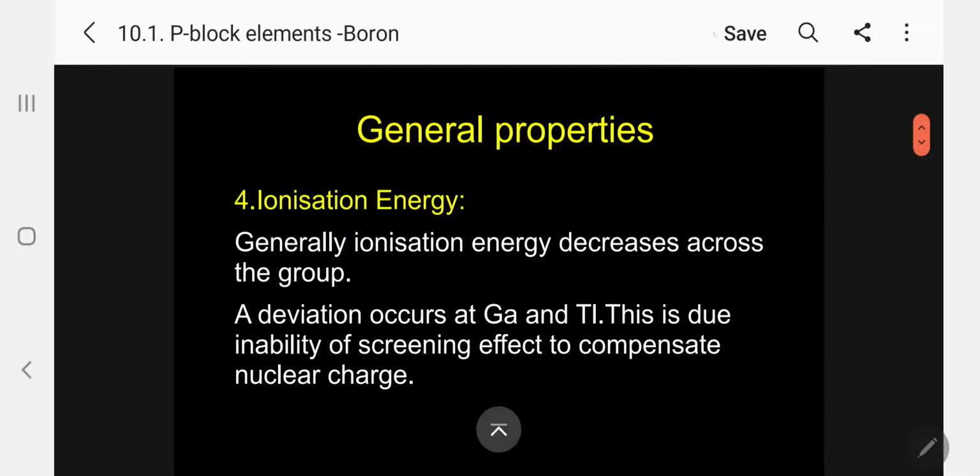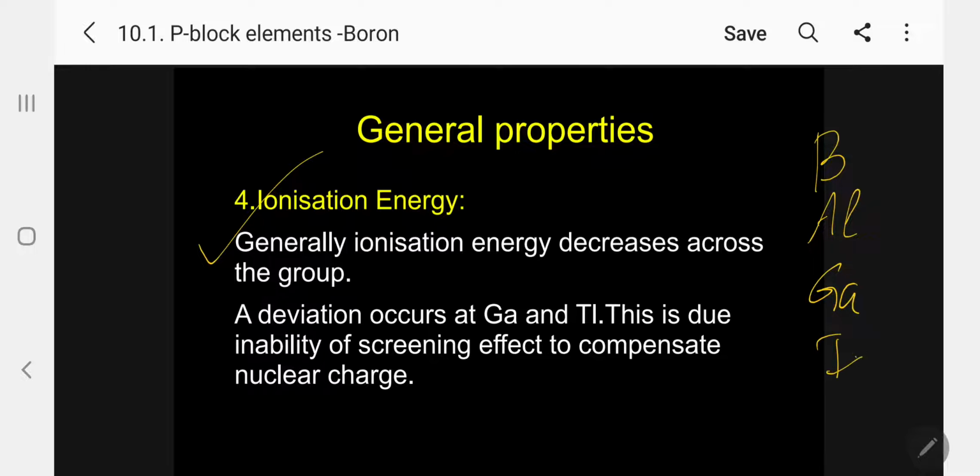The fourth property, ionization energy. We know what ionization energy is. Generally, ionization energy decreases down the group, the reverse of atomic radius. Atomic radius increases down the group, so for boron, aluminium, gallium, indium and thallium we expect the ionization energy to decrease in this order.